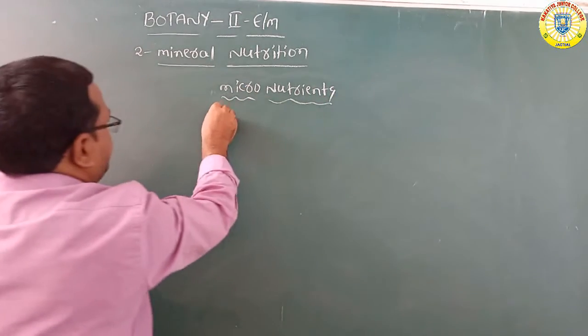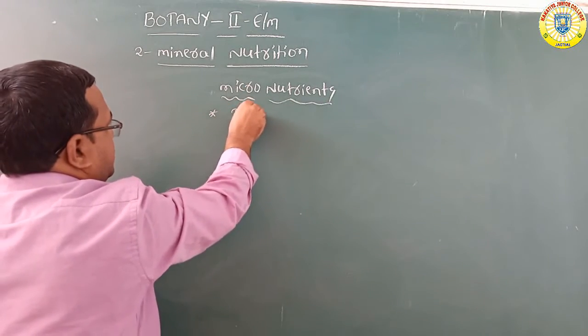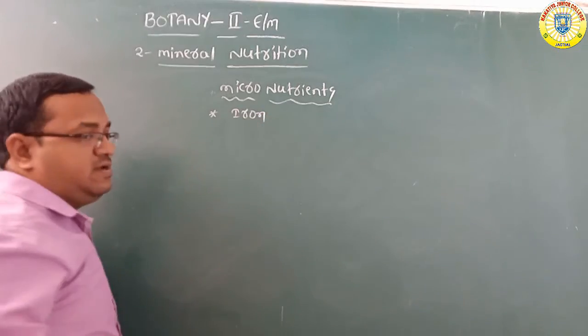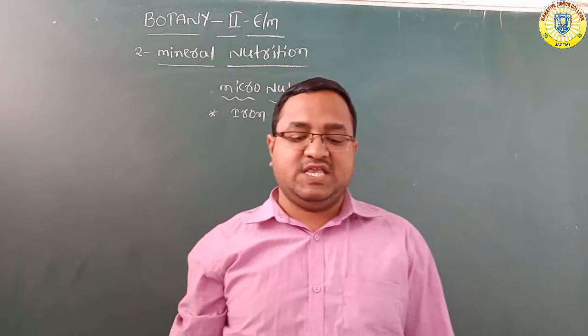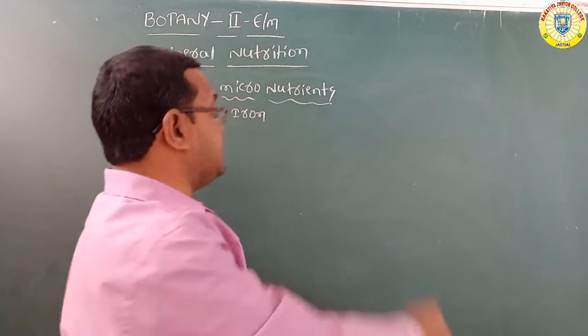In that, the first one is iron. Plants absorb iron in the form of ferric ions.